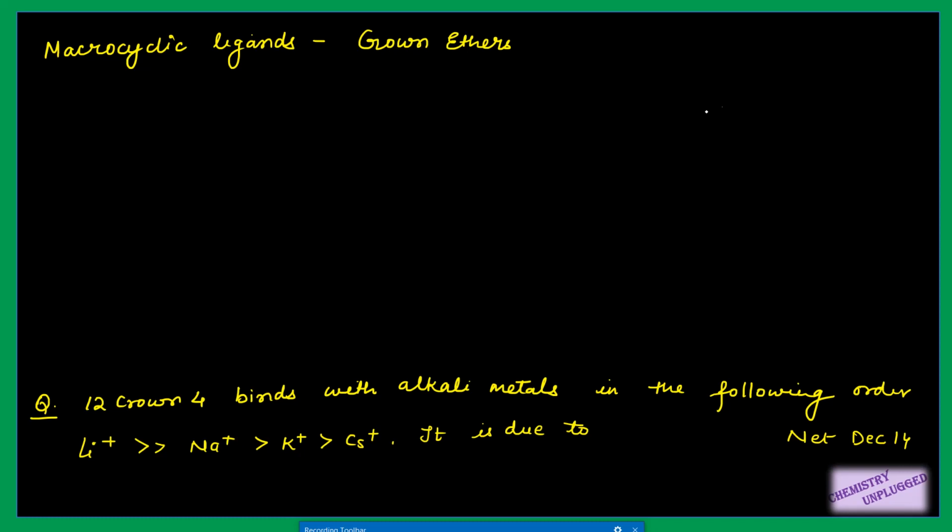Suppose they have given you C6 crown ether. What is the meaning of it? C6 denotes the number of oxygens, and when you want to draw the structure of crown ethers, always place the oxygens toward the inside of the cavity. They should be inside the cavity of the crown ether. Then you just place two carbons between the oxygens, and you connect all the oxygens by CH2 CH2.